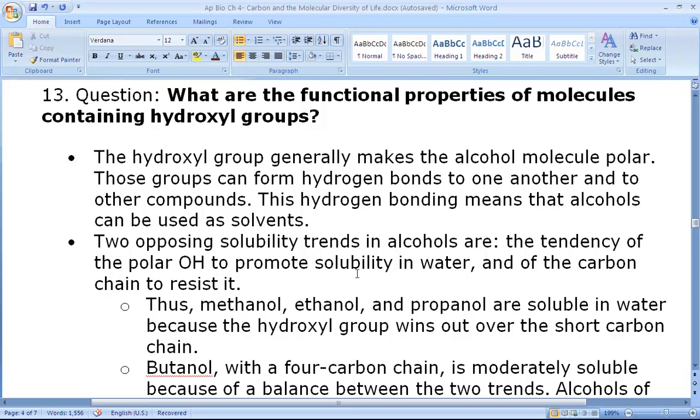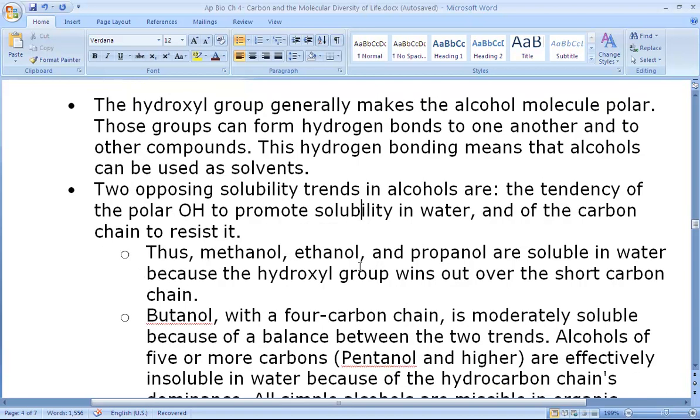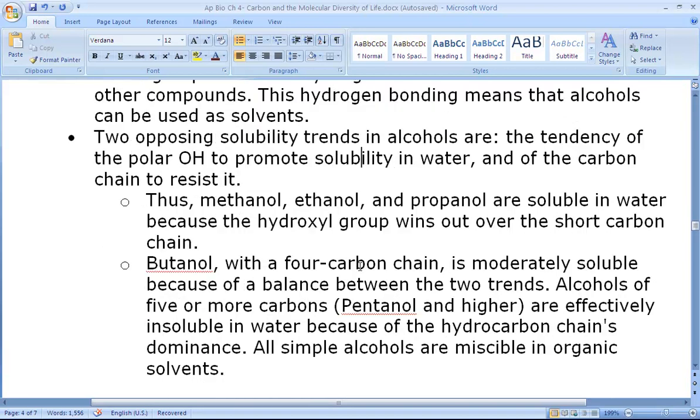So methanol, ethanol, and propanol are soluble in water because the hydroxyl group wins out over the short carbon chain. But butanol, which has a 4-carbon chain, is moderately soluble because of a balance between the two trends. Alcohols of 5 or more carbons, pentanol and higher, are effectively insoluble in water because of the hydrocarbon chain's dominance.